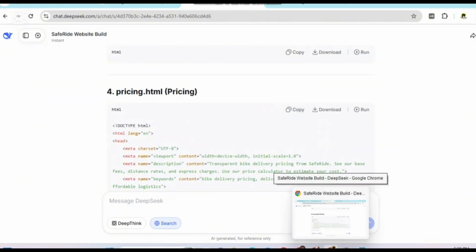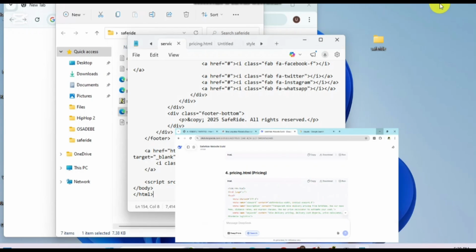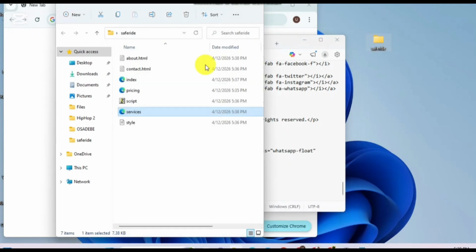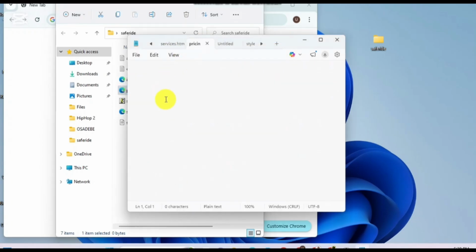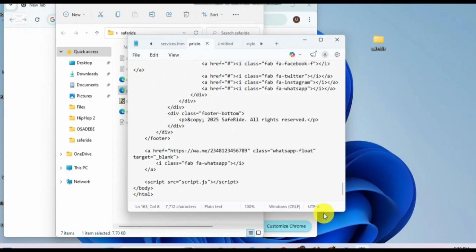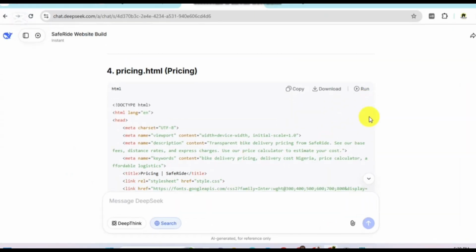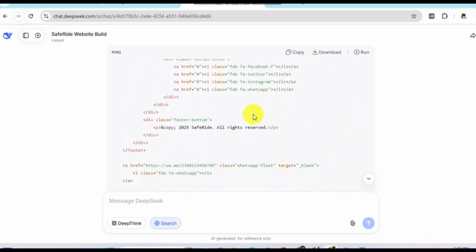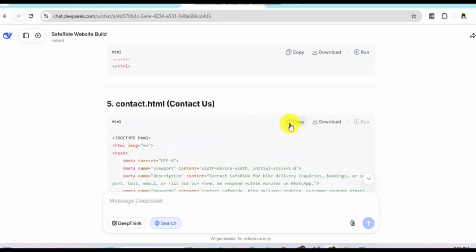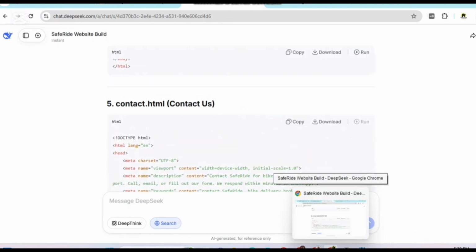Pricing.html. Okay, we've copied code for pricing. Go to our folder, open the folder. This is pricing. Right click, show more options. You see edit in notepad. Make sure nothing is inside. Clear everything, then paste the code. Save it. You are done for that. I said you can build a website in 10 minutes. Okay, so now let's go to the next, which is about.html.